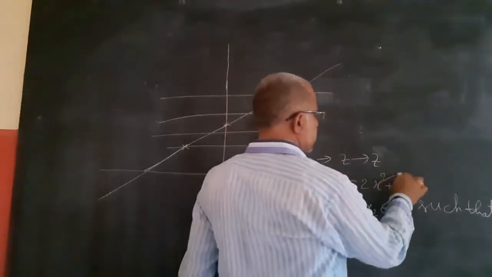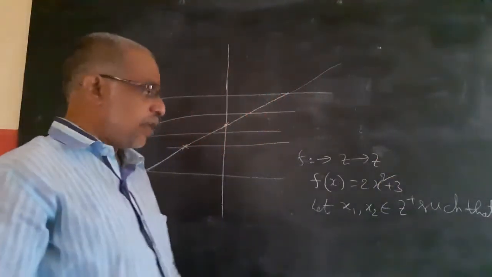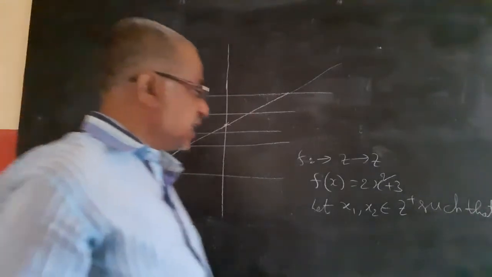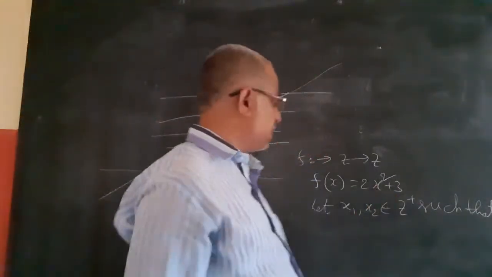If it is 2x squared plus 3 instead of f of x equal to 2x plus 3, what happens?